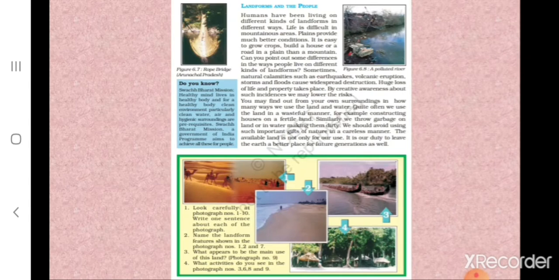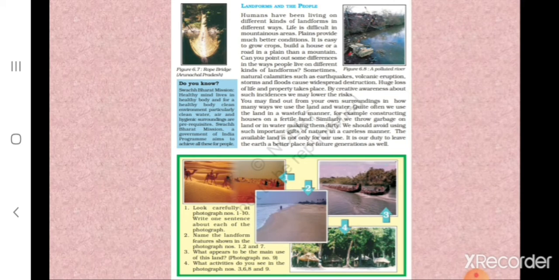And we learnt about landforms and the people. Humans have been living on different kinds of landforms in different ways. Life is difficult in mountainous areas and plains provide much better conditions. It is easier to grow crops, build a house or a road in a plain than a mountain.